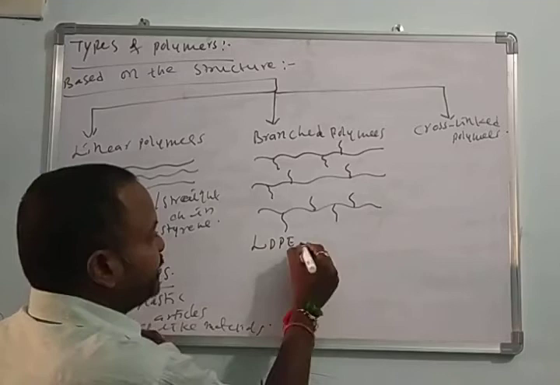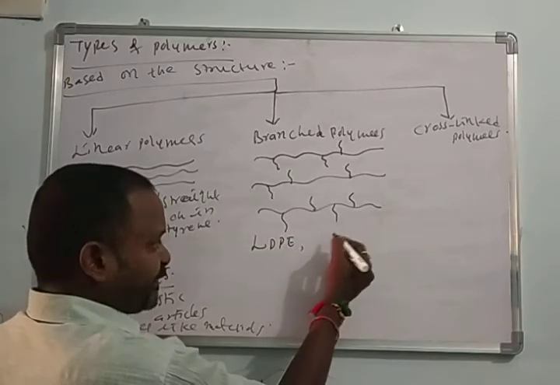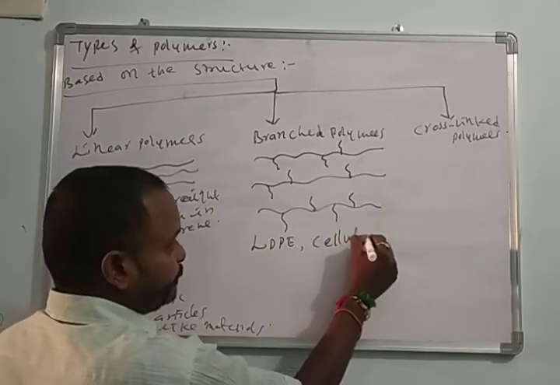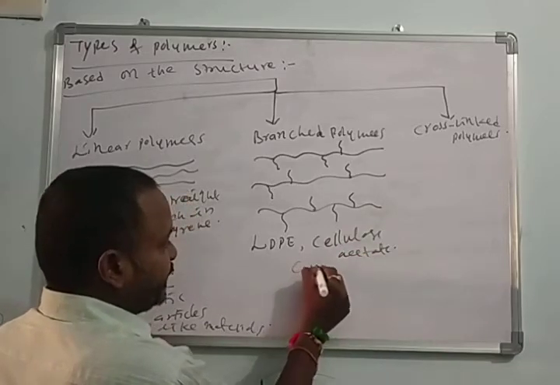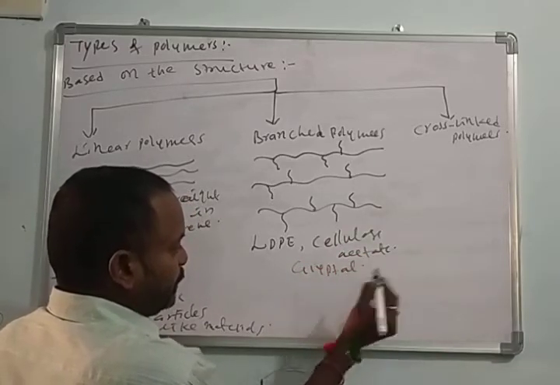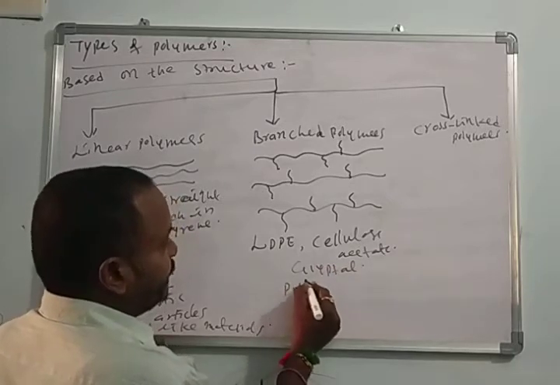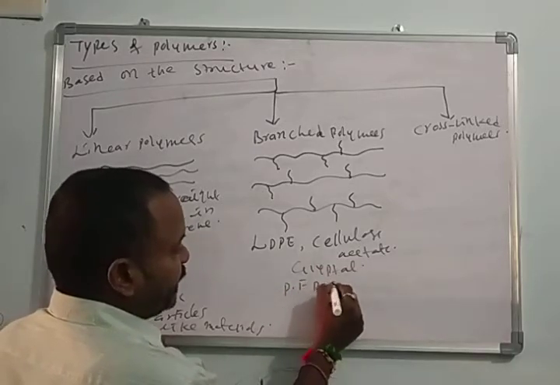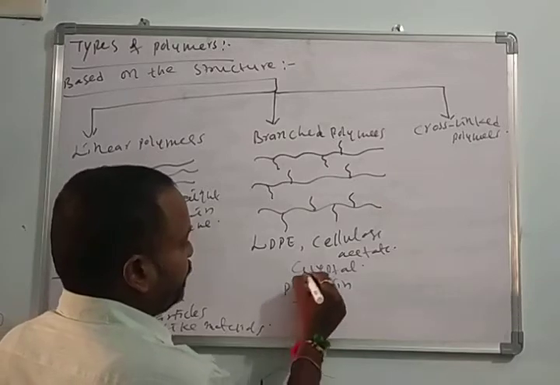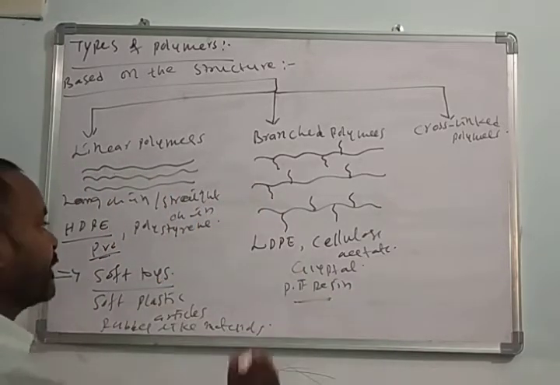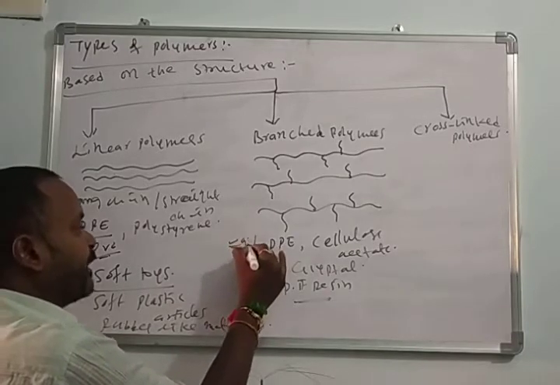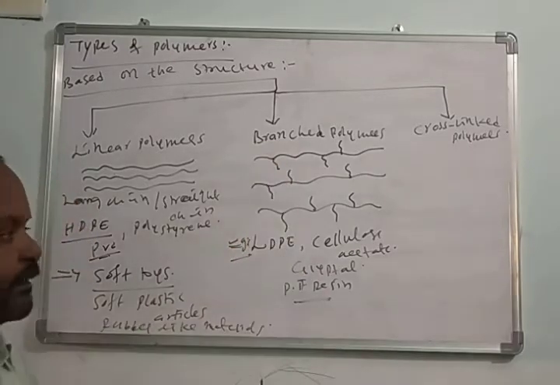Low density polyethylene, cellulose acetate, glycol, phenol formaldehyde resin. We have linear, branched, and cross-linked as well. These are the best examples for the branched polymers.